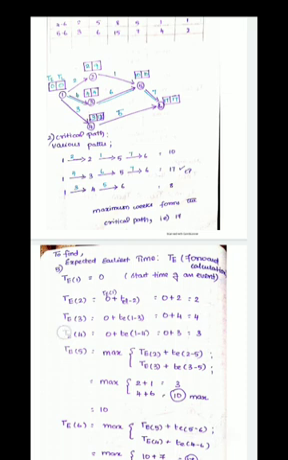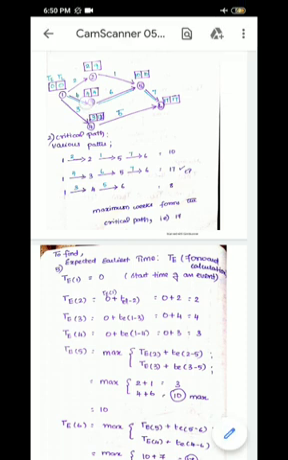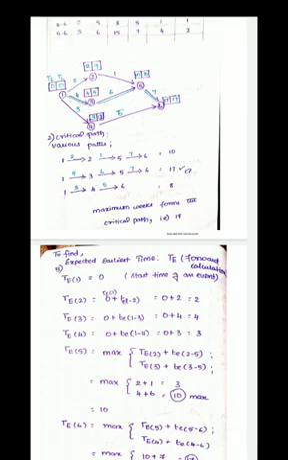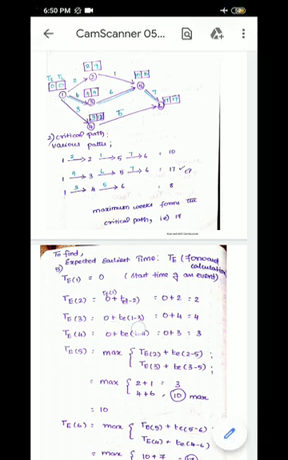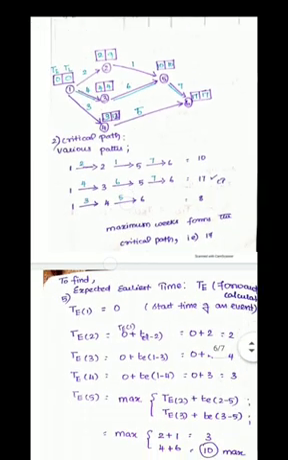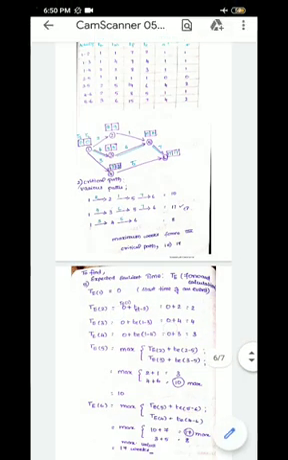Similarly for TE3, to calculate that, it is actually starting from 1 only, so TE1 plus TE of activity 1 to 3. TE1 is 0, and the expected value of 1 to 3 is 4. So I am going to substitute: 0 plus 4 is equal to 4. Similarly for TE4 also.